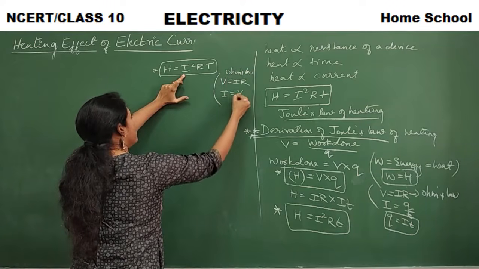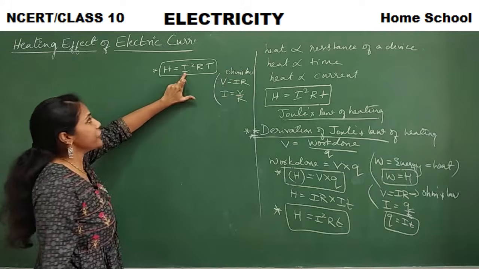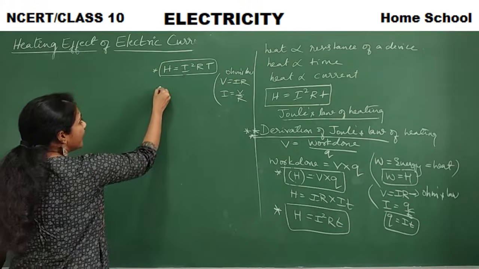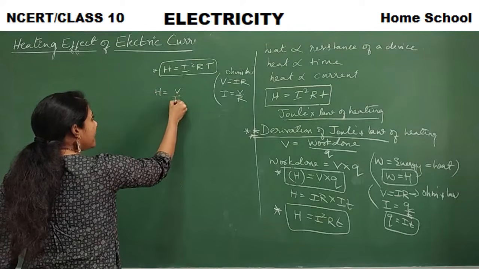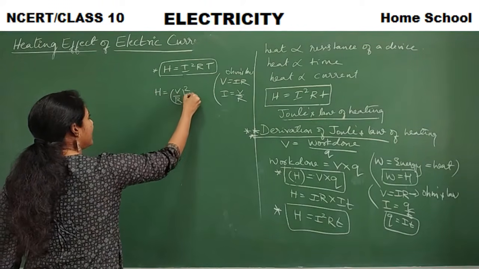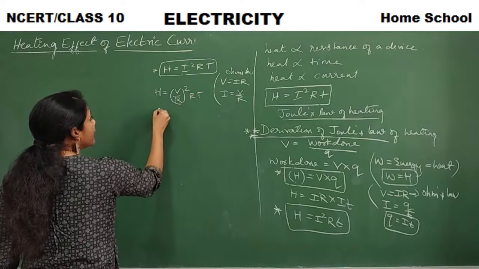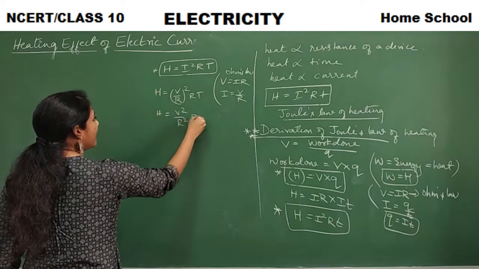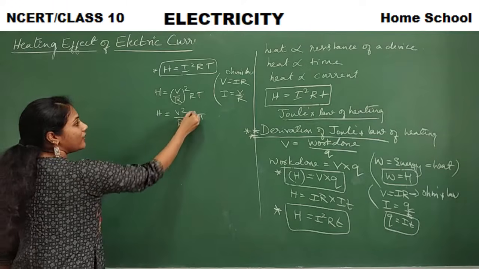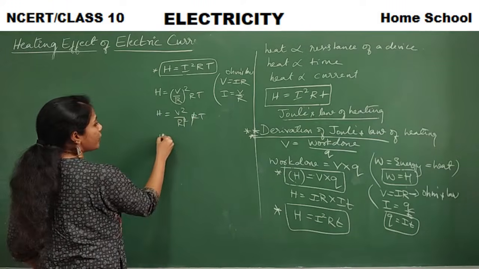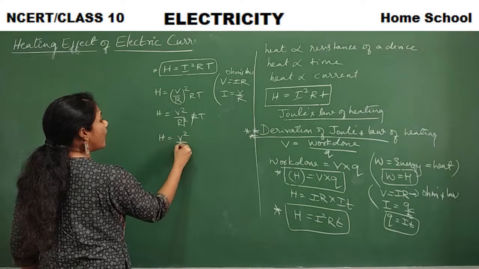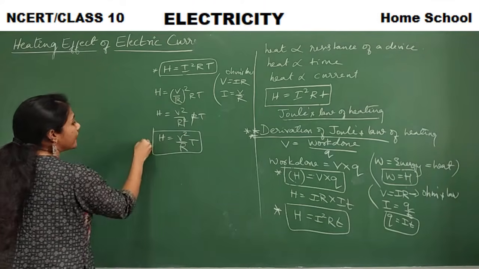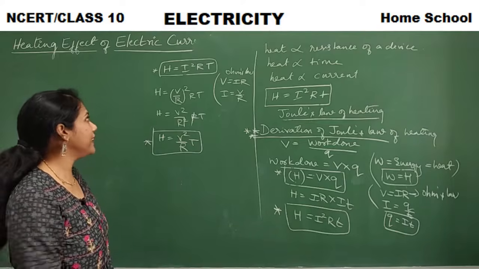I is equal to V by R. So instead of I I will substitute V by R. So what do I get? H is equal to (V by R) whole square into RT. So H is equal to V square by R square, into RT. One R and another R get cancelled. So H is equal to V square T by R. This is another important formula from Joule's law of heating.